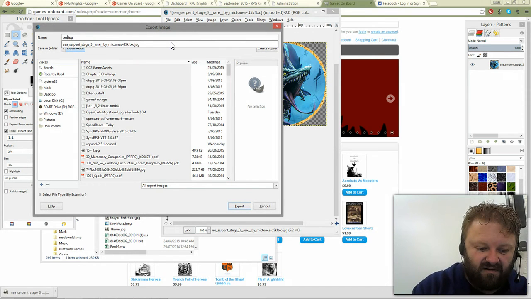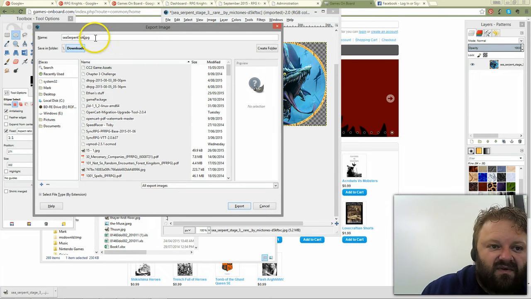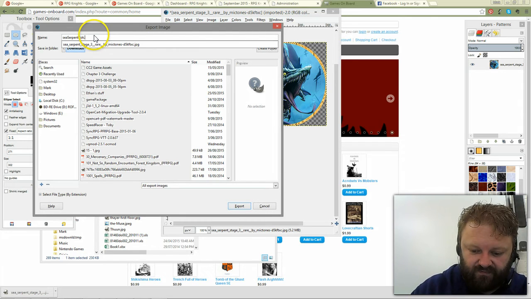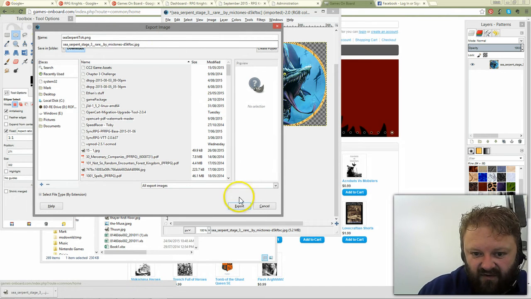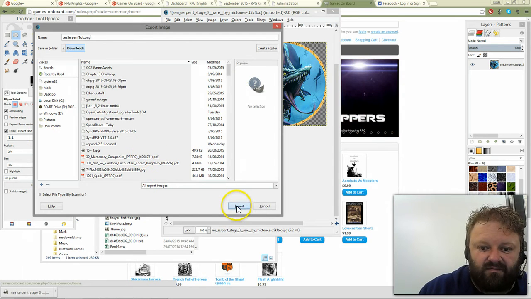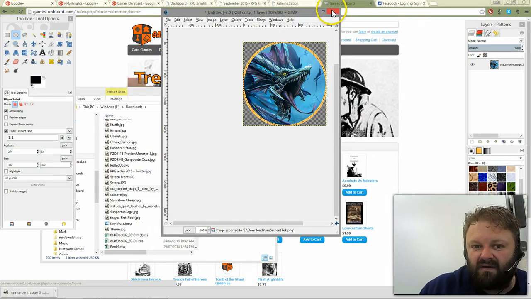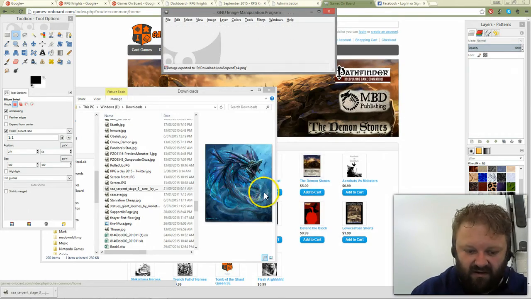Okay, now we're going to export it as Sea Serpent Token, or TOC. Okay, and that's going to be a PNG file. So I export that. That's going into my downloads file. And I can get rid of that one.